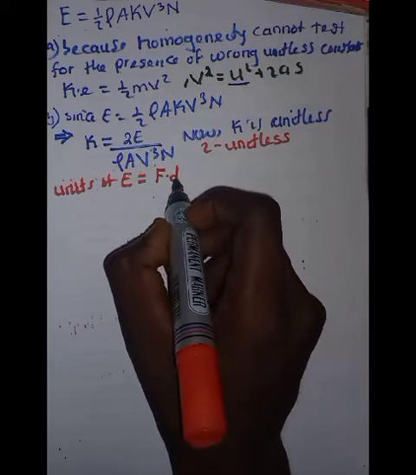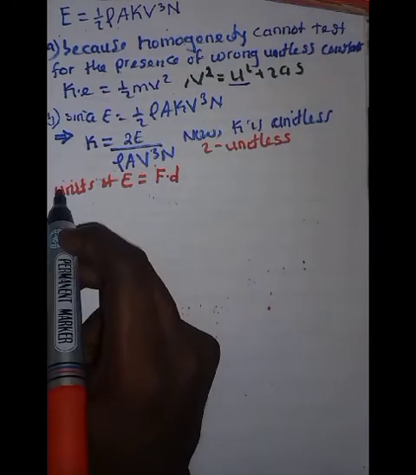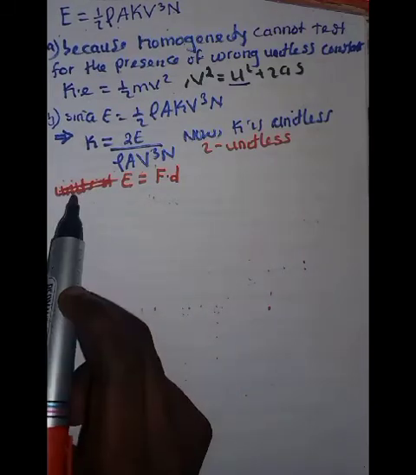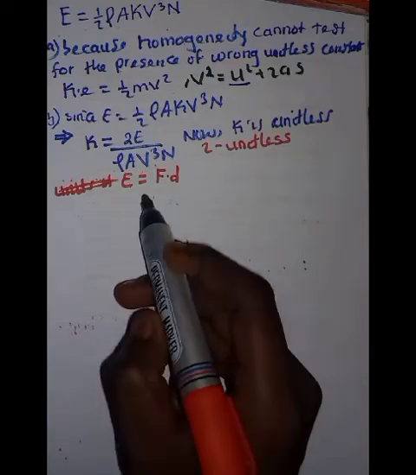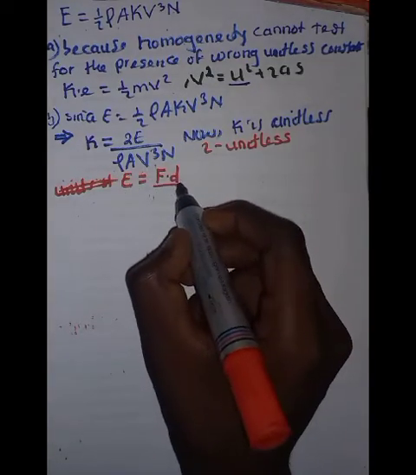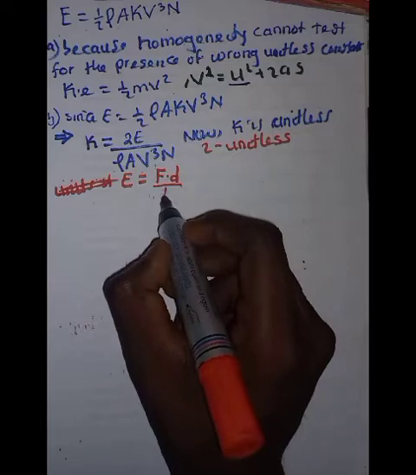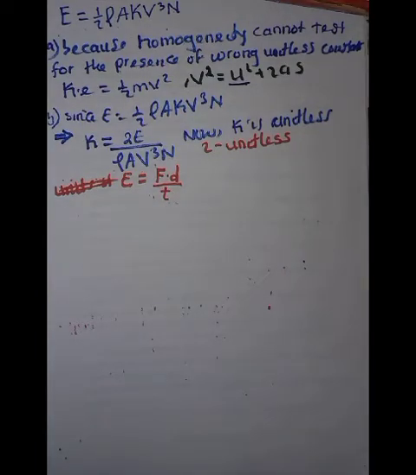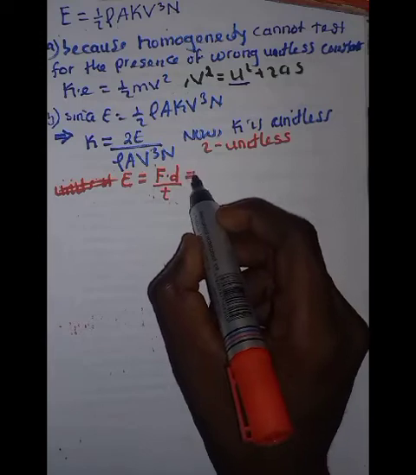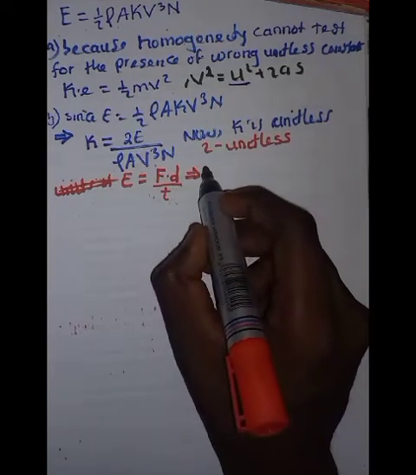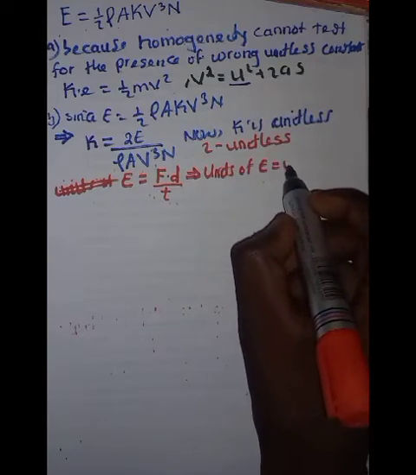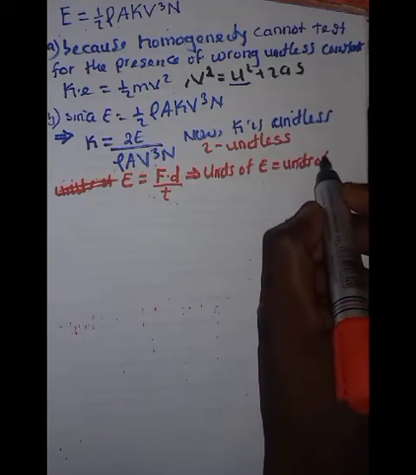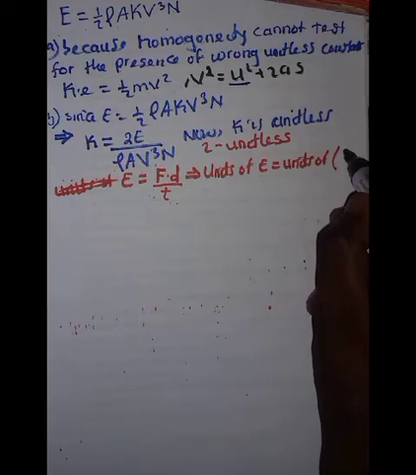The distance, right? But if I say the unit of E, it must be a unit of something. So I know that E is equal to force times distance. Since it is energy per unit time, I'm going to divide all through by time. Cool. That therefore implies the units of E are the same as the units of force times distance, all over time.